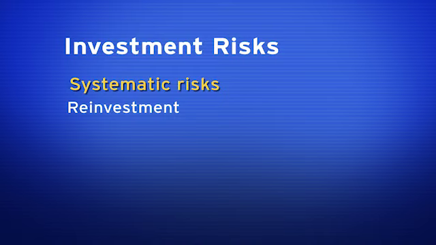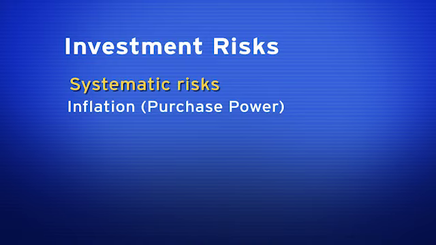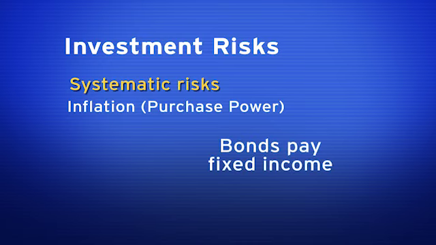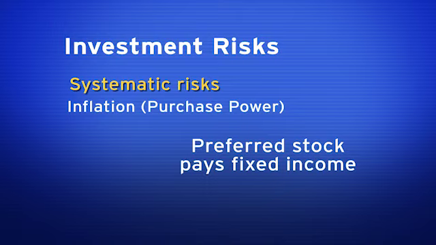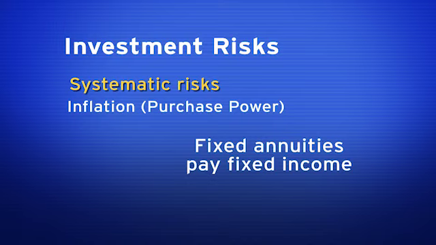The last systematic risk is inflation risk. This is known as purchasing power risk. Anytime I buy a fixed income product, I run inflation risk. Bonds pay fixed income, inflation risk. Preferred stock pays fixed income, inflation risk. Fixed annuities pay fixed income, inflation risk.